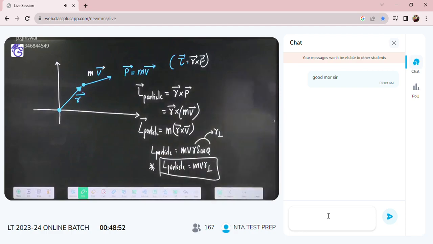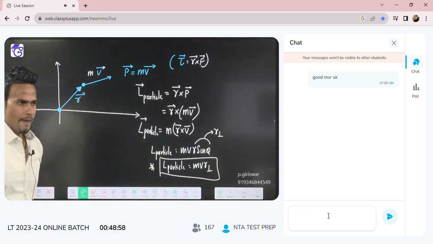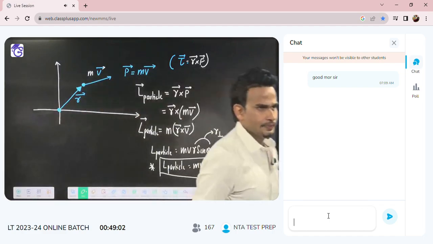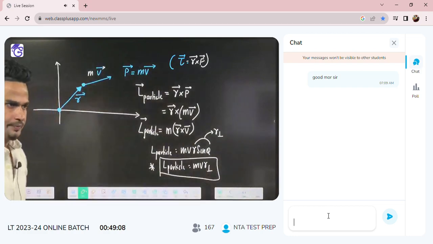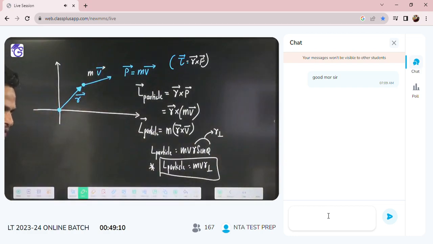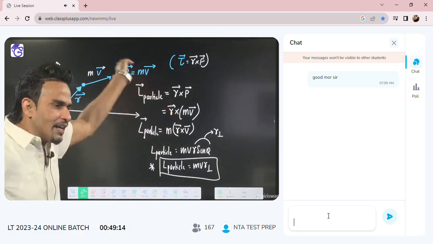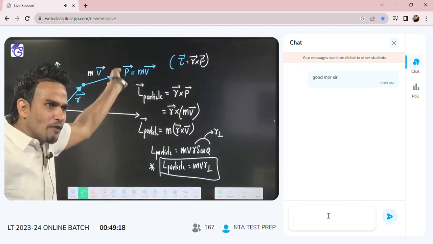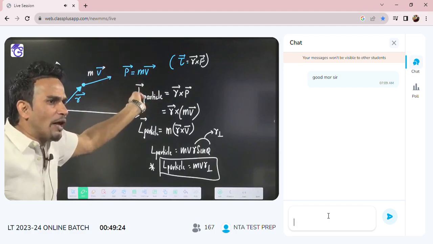This is the definition. So L vector will be coming as m into r vector cross v vector. Or value of angular momentum, same thing. For torque also I told you the same thing: r vector cross F vector. Here r vector cross p vector. There I told you torque will be r perpendicular into F. Here our angular momentum will be equal to mv into r perpendicular.